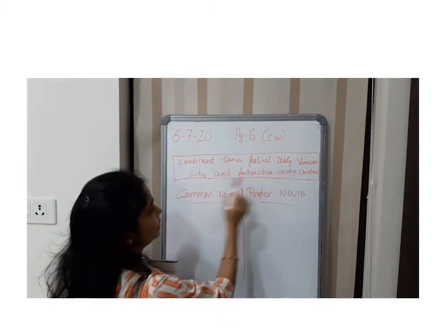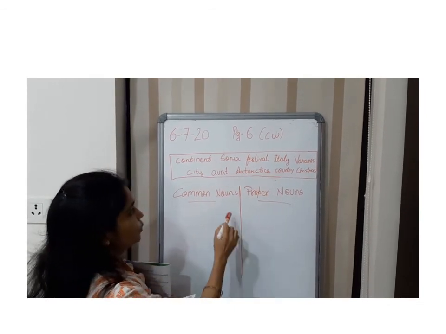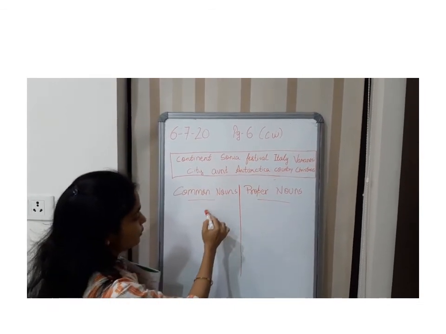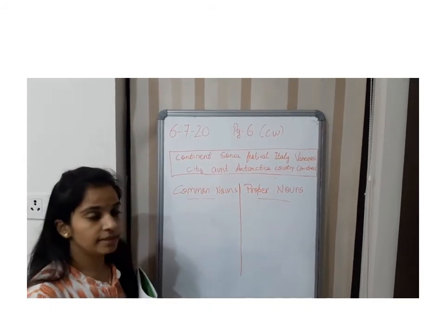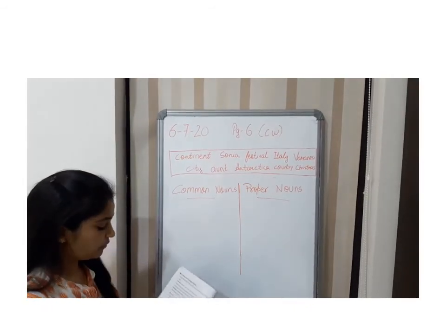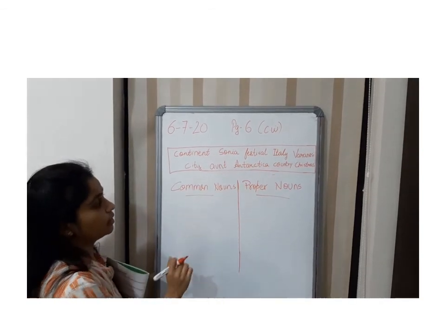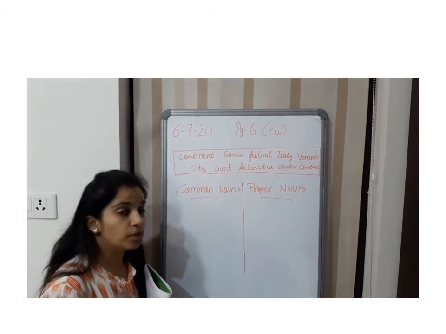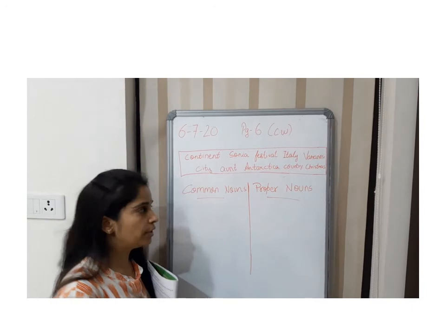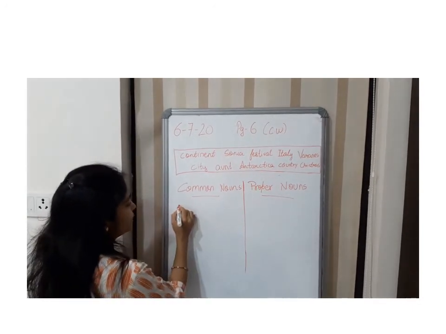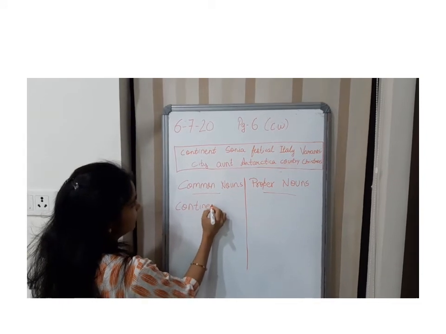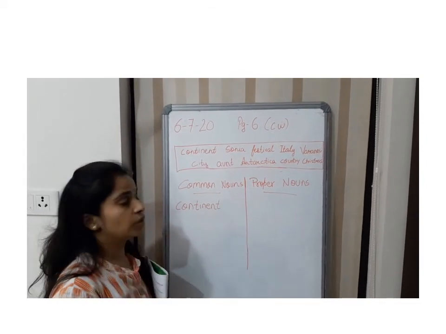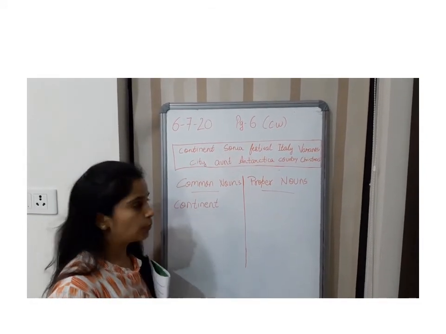These are the nouns. Now we have to put which are the common nouns you have to write here, which are the proper nouns you have to write here. Let us start one by one. First is continent. Now continent is a common noun because I don't know which continent you are talking about. So here will come continent. At the same time you also have to write it. It's a classwork, not homework.